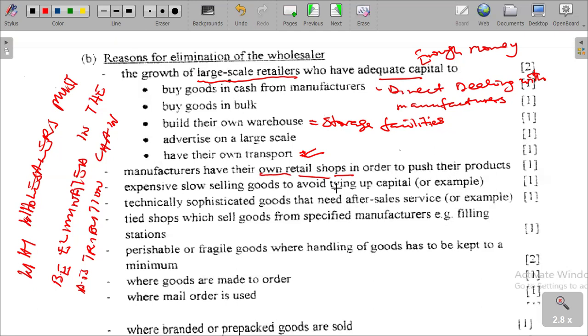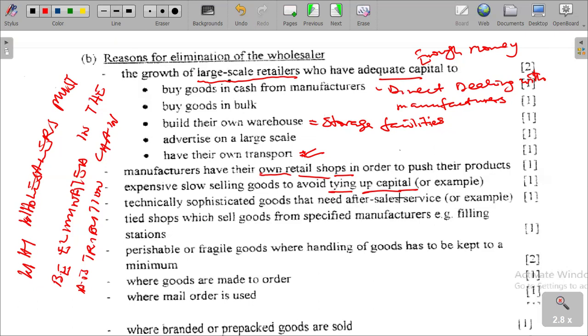And then expensive, slow-selling goods, to avoid tying up capital, whereby goods are distributed through the normal extended bureaucratic distribution chain which involves the wholesalers. It is also delaying in terms of cashing out or return on investment. For example, if the goods are selling slowly, it would end up tying up capital. So the manufacturers would maybe go straight to the retailers.